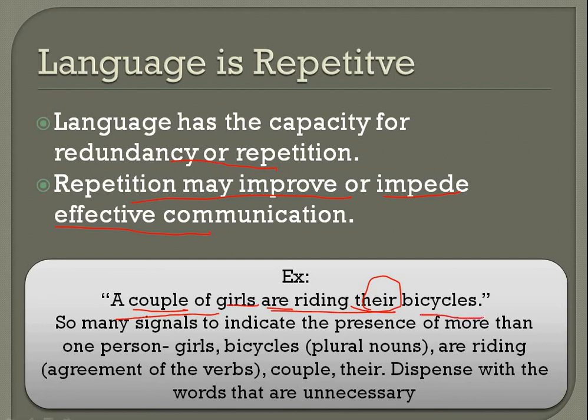And bicycles again plural. तो एक ही चीज को कितना रिपीट किया गया है, राइट? एक ही कंसेप्ट को. That plurality has been emphasized again to make sure that there are a certain number of girls, a couple of girls, that are riding their bicycles, right? So dispense with the words that are unnecessary. We should cut out those words which are not necessary.